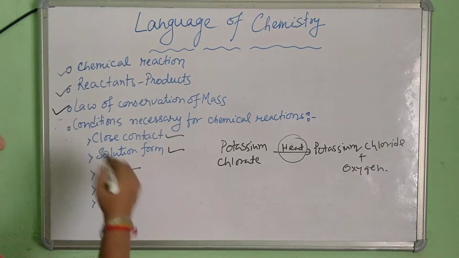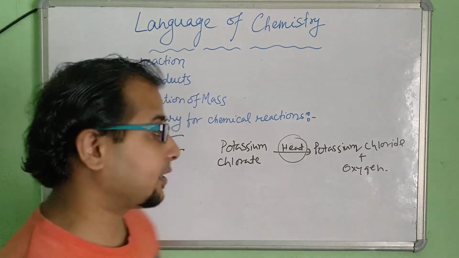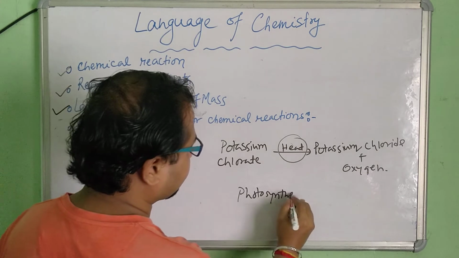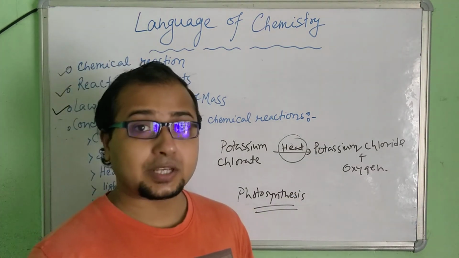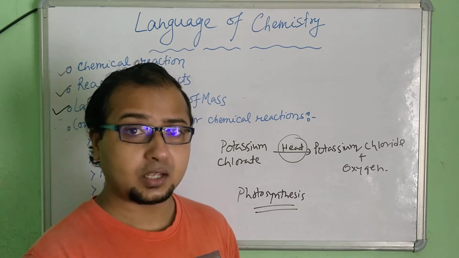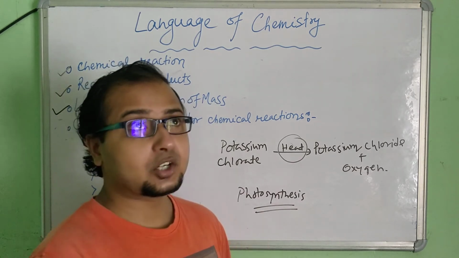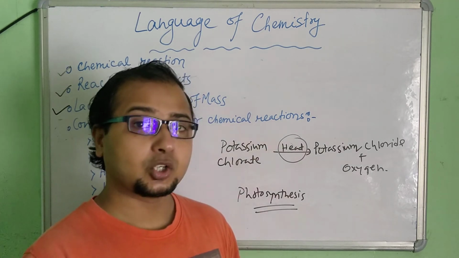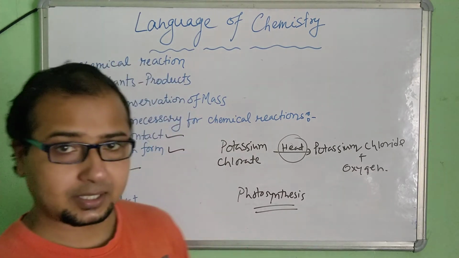Next is the light. In some chemical reactions, light is important. A very popular example is the reaction of photosynthesis. Okay, so sunlight is required. The solar energy is trapped by the chlorophyll, and which is used to make the food. The light energy is trapped, which changes into chemical energy, and that energy is utilized to make the food. So that is a good example of light being required.